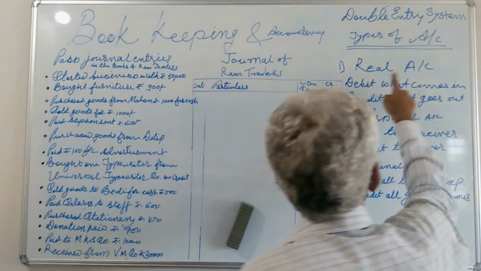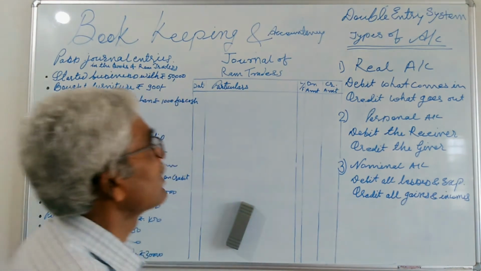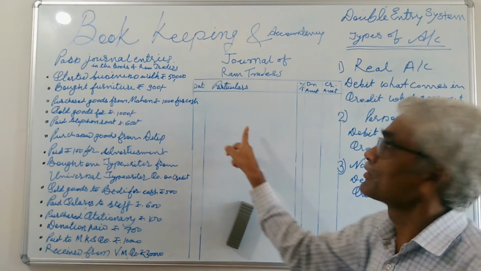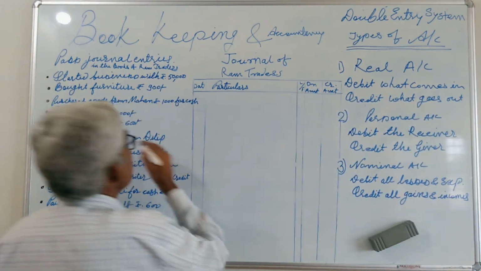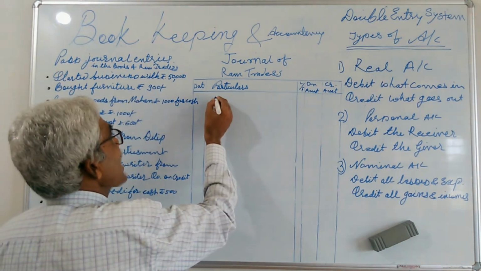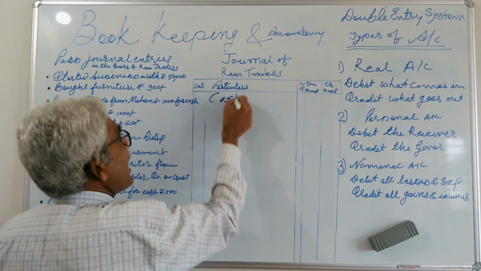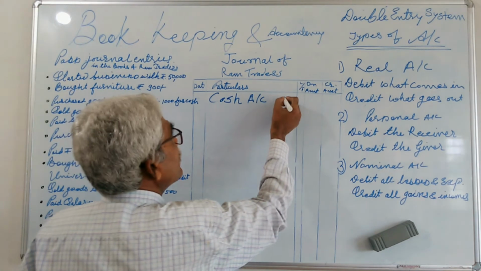So as per the real account, debit what comes in. What comes in your business? Cash comes in your business. So I want to record the transaction in a journal: cash account debited, because cash came in. It is very easy to understand.